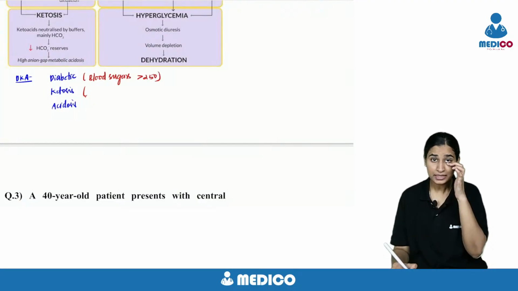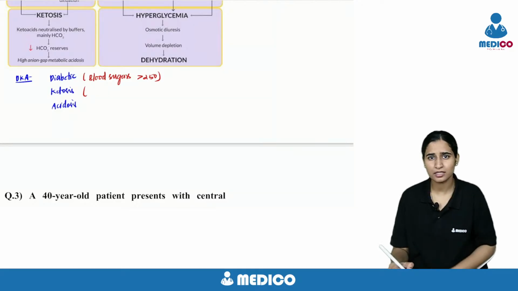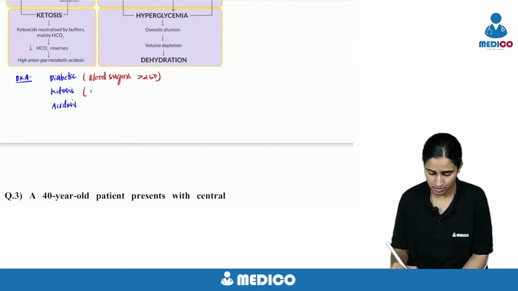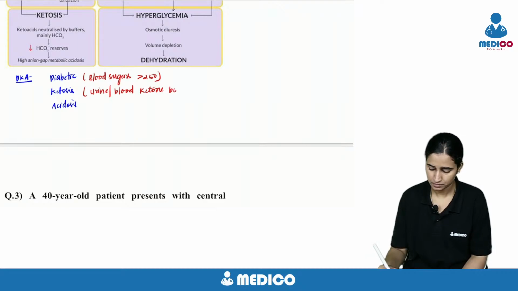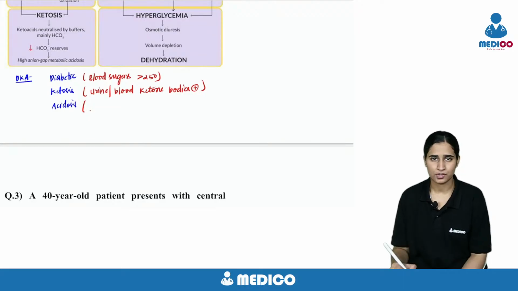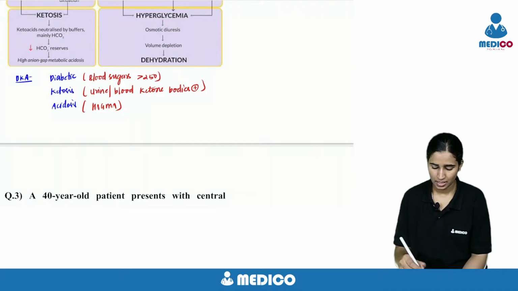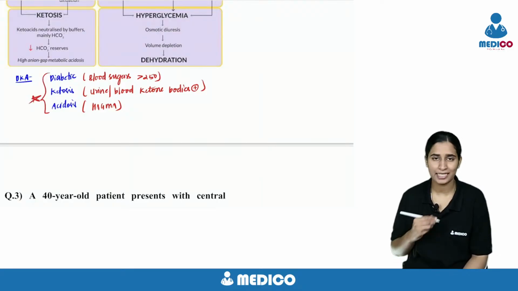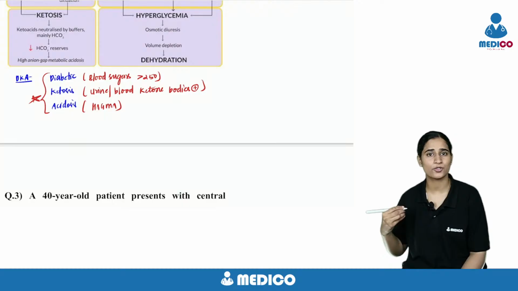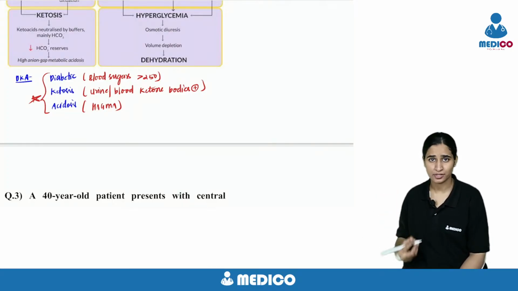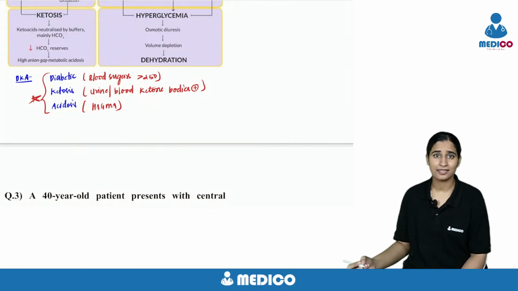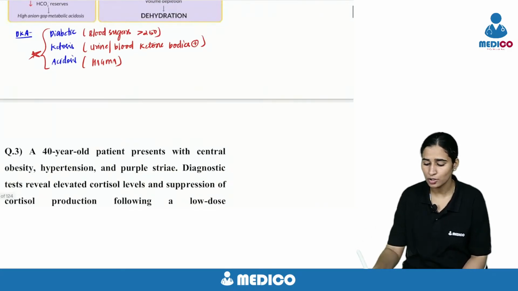Blood ketones are specific, but usually at the bedside we will be doing urine ketones. Urine or blood ketone body is positive. And there is acidosis, that is high anion gap metabolic acidosis. If these three things are there, because of ketone bodies there is acidosis, I am going to diagnose it as DKA, and this is one of the acute complications occurring mostly in type 1 diabetes.